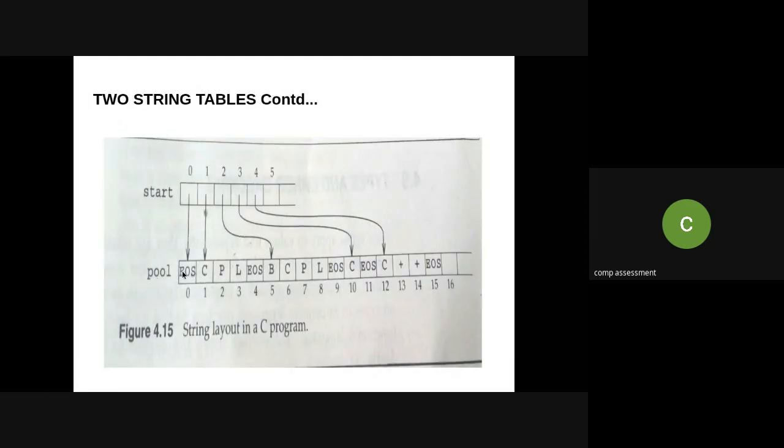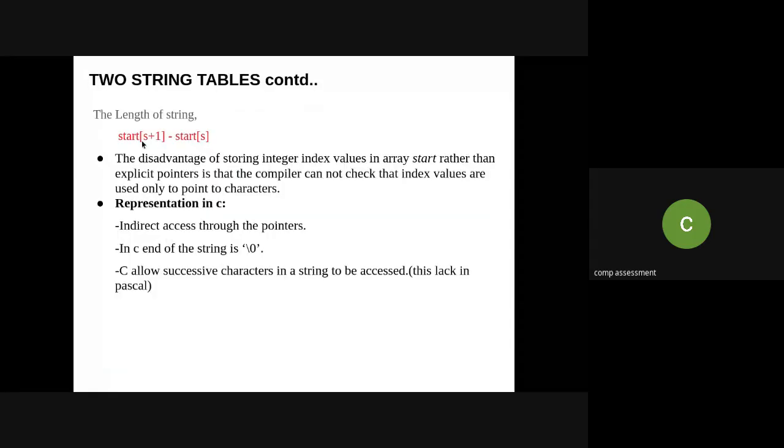So it is maintaining a pool of strings. It has two arrays, one with the actual characters and another which holds the starting indices.